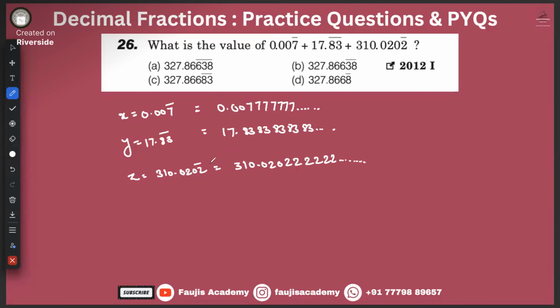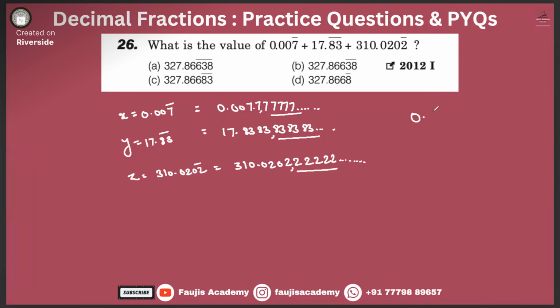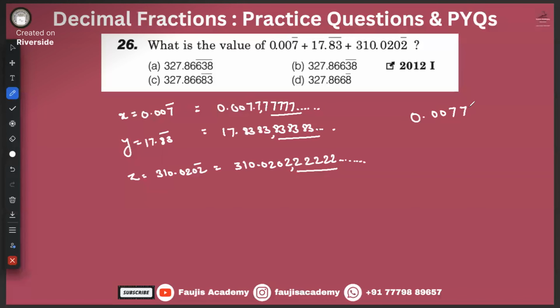So what we have to do over here is that after this fourth digit, all of these are repeating. Up to how many digits do they want? Up to 5 digits at least. So 0.00, 007, that means third, fourth, fifth, sixth. Let's do it up till seventh.